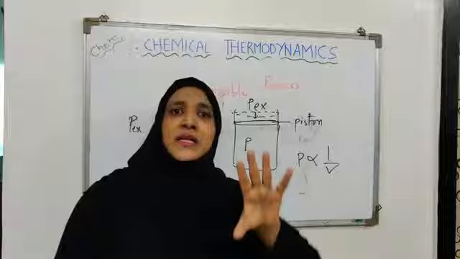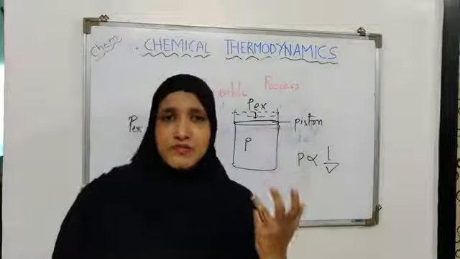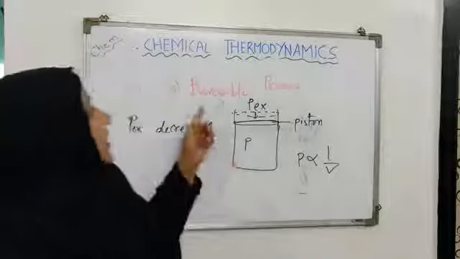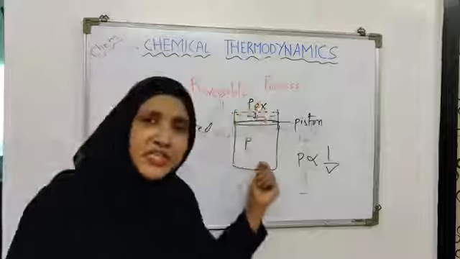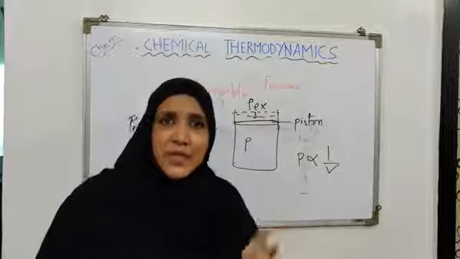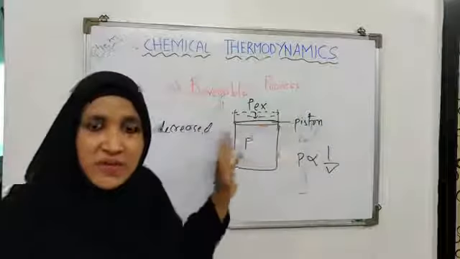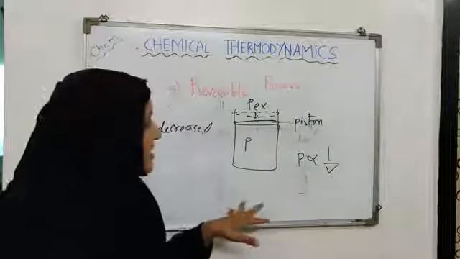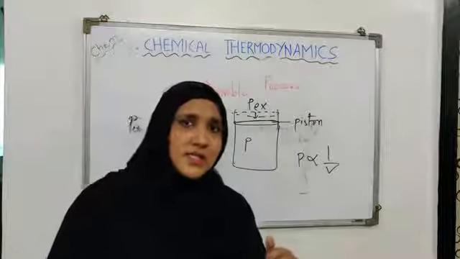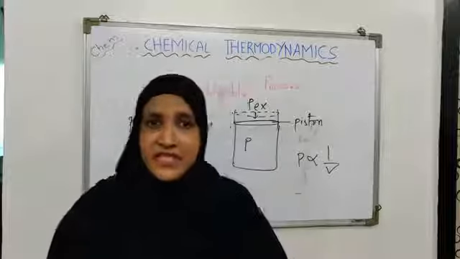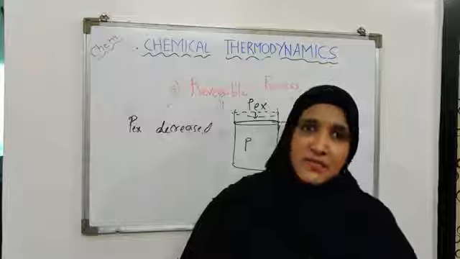Okay, now which kind of process is this? This expansion and compression of gas due to changing the external pressure is which kind of process? It is a kind of reversible process. Okay, so due to the change in the pressure by an infinitesimal amount, we can reverse the change. Okay, so such types of processes are called reversible processes, and this is one example of a reversible process. Okay, so here we have finished the types of processes which we are going to study in chemical thermodynamics.